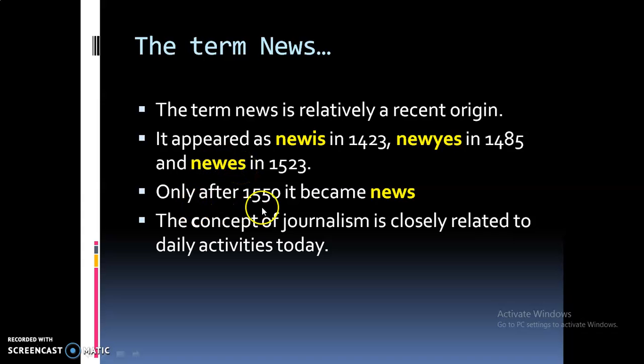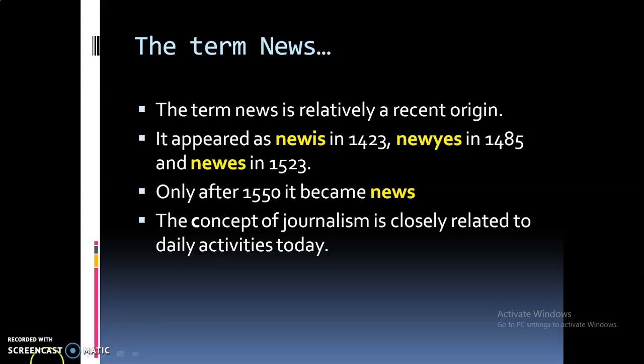But only after 1550 did it become news. So this word started to be used commonly among people only in the year 1550. The concept of journalism is closely related to daily activities today. As I said, the definition of news varies from one person to another.